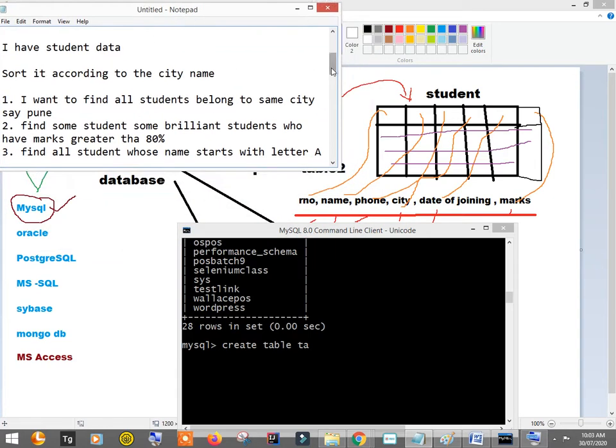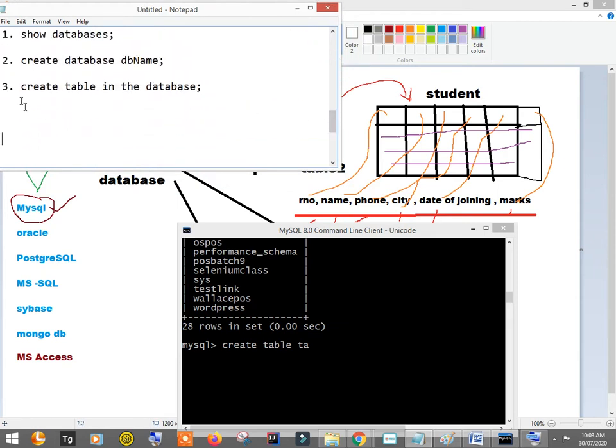So create table, table name. Any name you want to give, you can give. And into the round brackets you have to specify the column names, right?